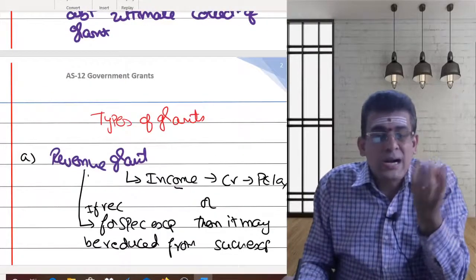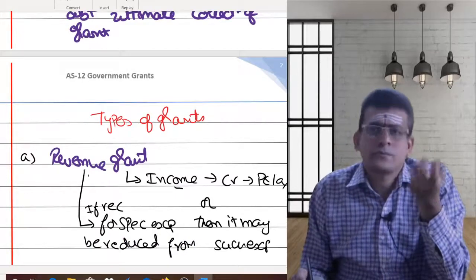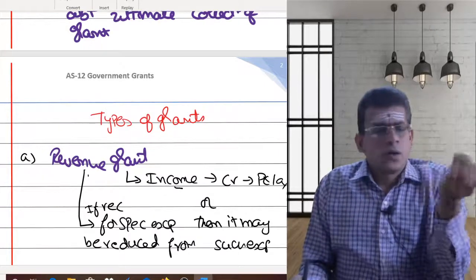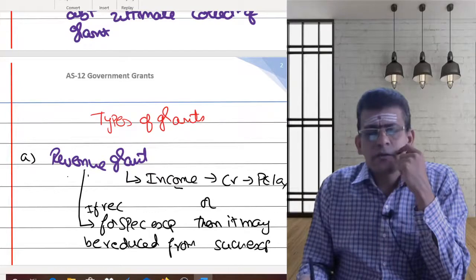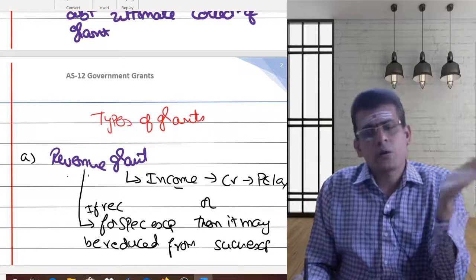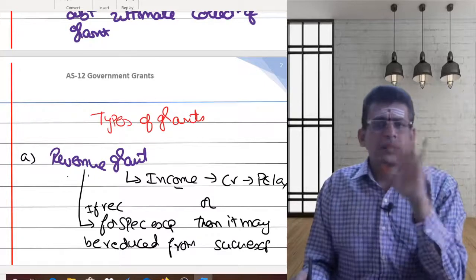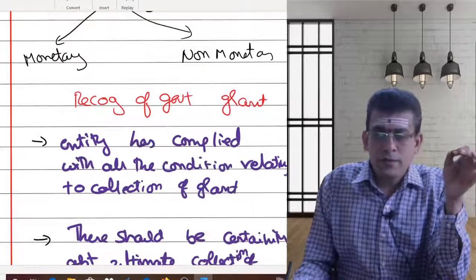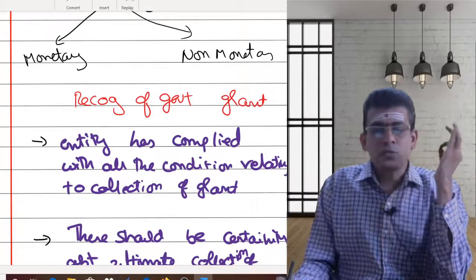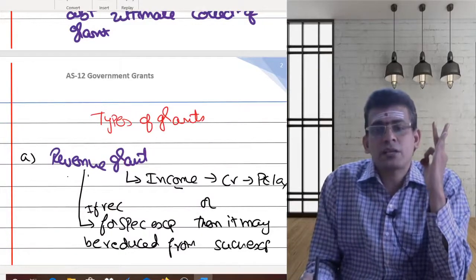Now if I try to understand the journal entry for revenue grant, what could be my journal entry? You are getting some cash, so bank account will be debited to government grant. As it is a revenue grant, all incomes are credited, so I am going to simply credit this government grant. If I want to pass an entry for accrual, the grant is not received, but here what we have seen is recognition. As soon as the conditions are complete and there is no uncertainty, record. So what will be the first entry for your recognition of the grant?